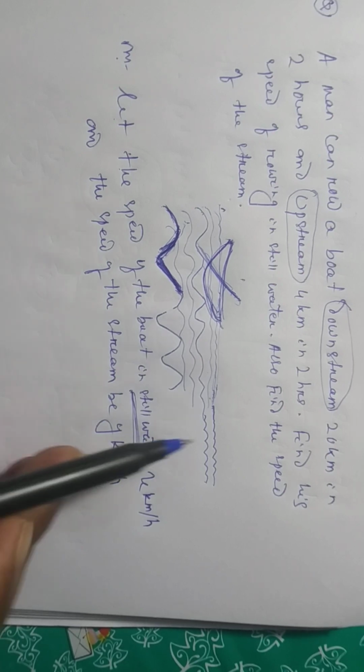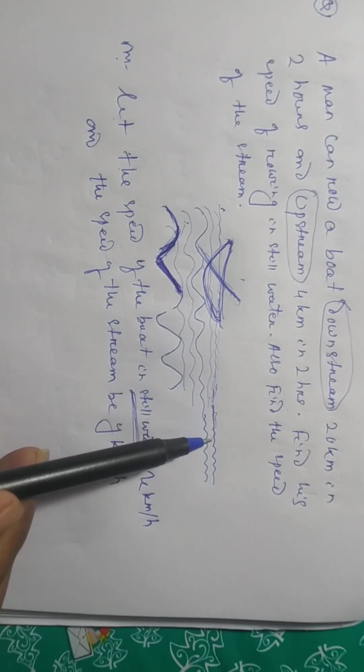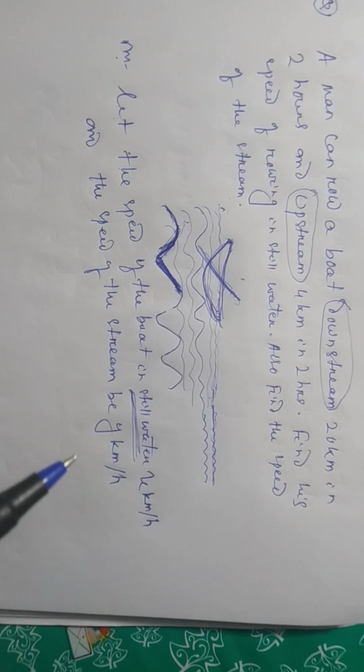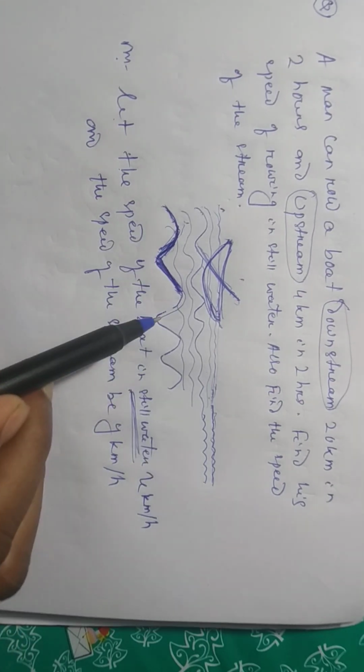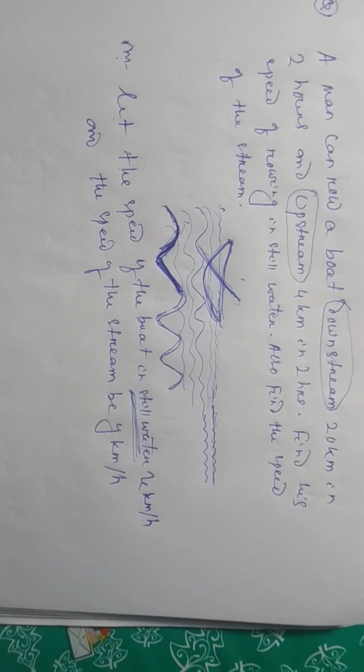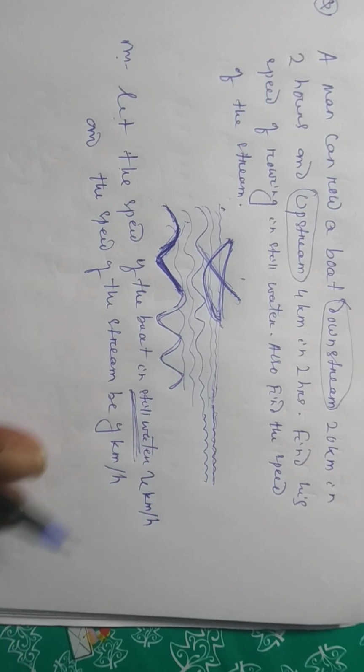That means in still water it is x kilometer per hour, and when the streaming comes, y kilometer per hour. Okay, you understood? Very well. Now there will be a comparison.